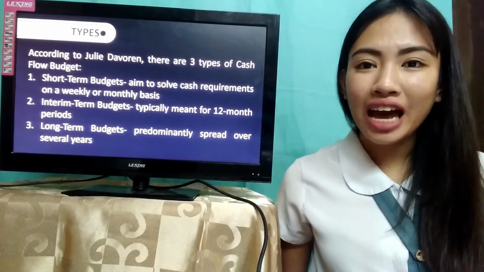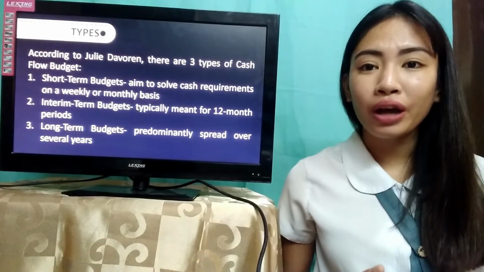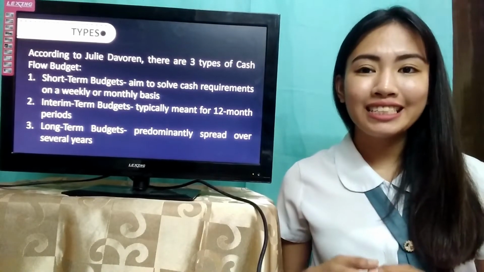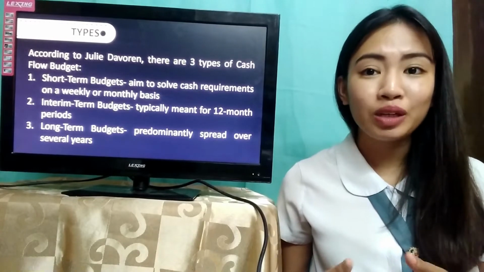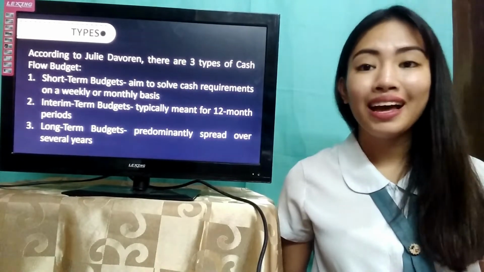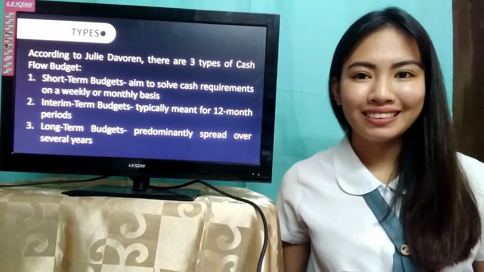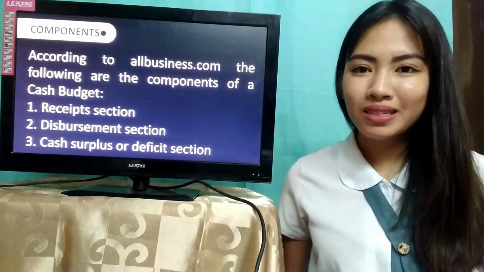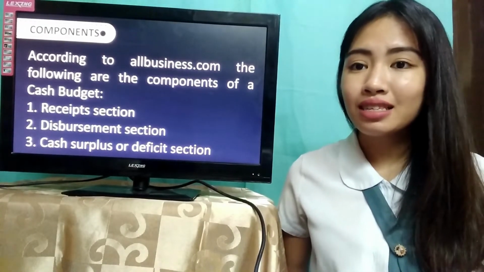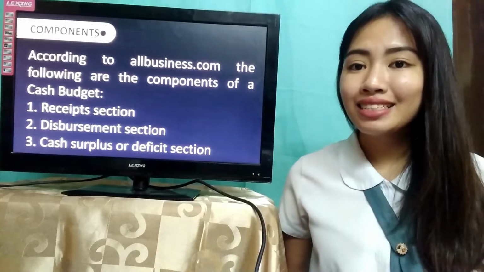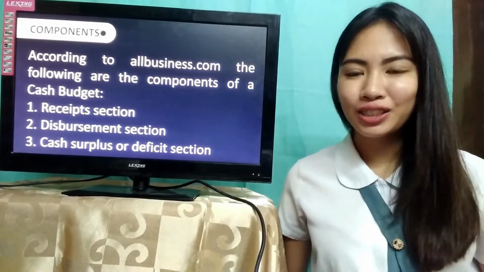The last type of cash budget is the long-term budget. Long-term budgets are predominantly spread over the years. This budget aids decision-making, especially on capital investments on machineries and infrastructures, business diversity plans, and manpower projections costing. According to allbusiness.com, there are three main components of cash budget. First is the receipt section, second is the disbursement section, and lastly is the cash surplus or deficit section.